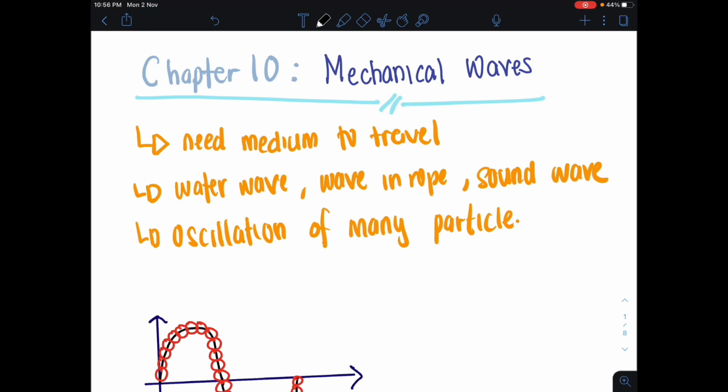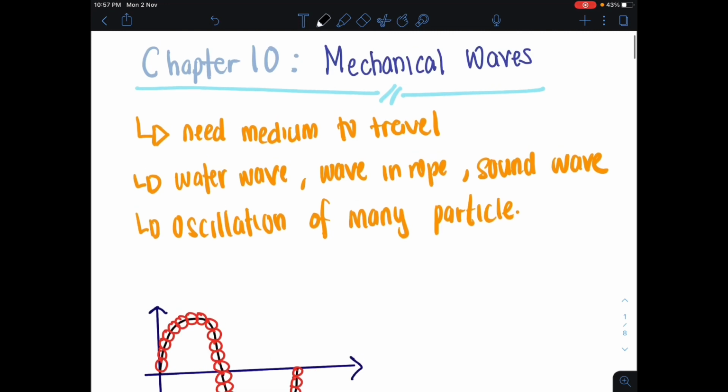Examples of mechanical wave dekat sini adalah water wave, wave in rope, sound wave. So berdasarkan apa yang Miss bagi contoh dekat sini, you could assume the medium here untuk water wave to travel, medium dia adalah water. Untuk wave in a rope to travel, the medium here is the rope. Dan juga sound wave, the air here is the medium. Maksudnya kena ada medium untuk wave ini, gelombang ini untuk travel from one point to another point.